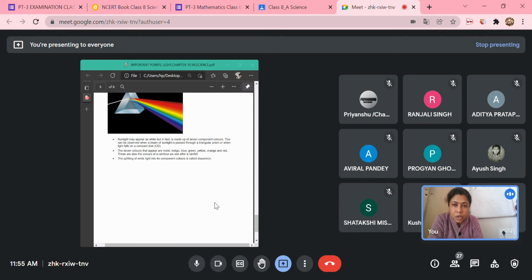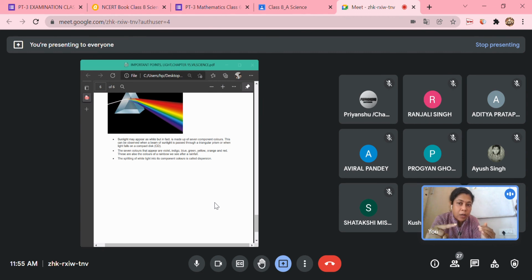The three dimensional form of a triangle. So when light is passing through a prism, what will happen? This beam of white light is not made up of a single color. It has seven colors, and each and every color present in the white light has its different refraction property. They will refract at different angles.